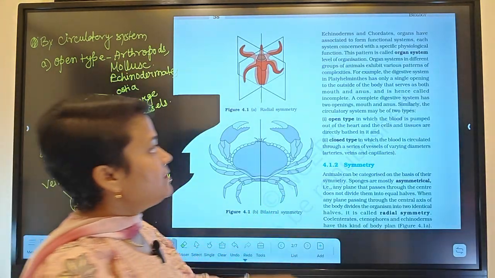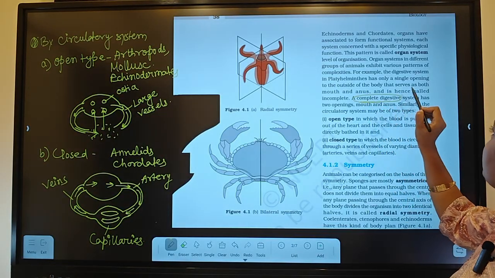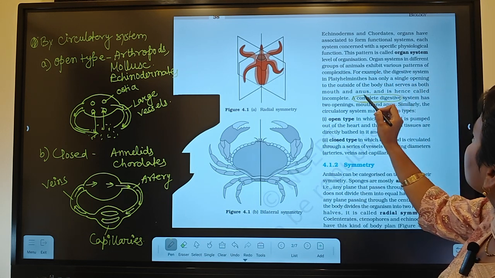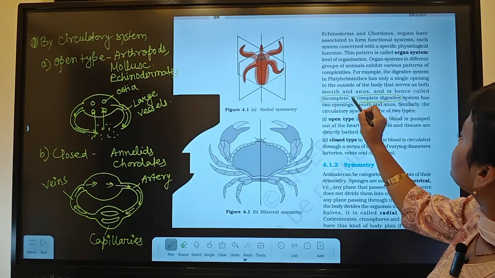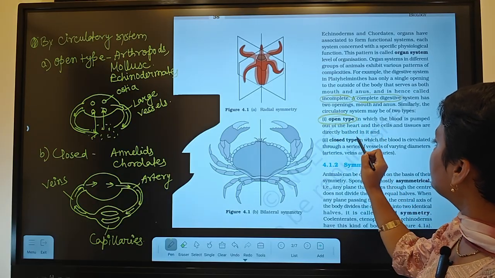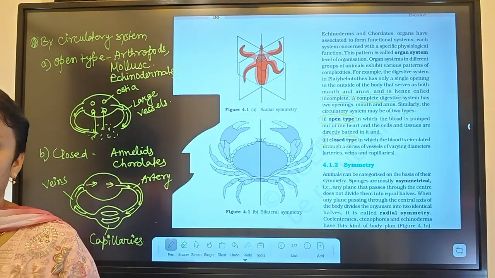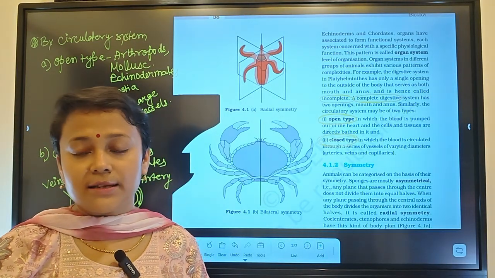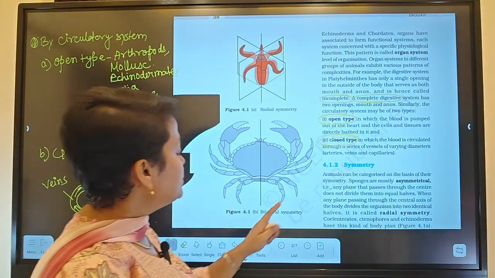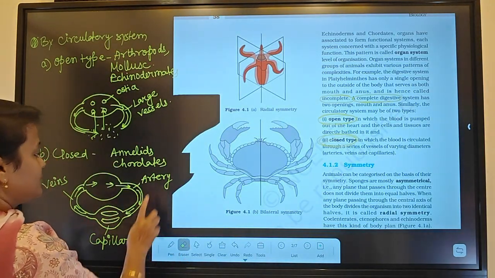So here you can read there is complete digestive system and incomplete digestive system, and in circulatory system there is open type and closed type. So this is all that is there in the NCERT. I have cleared the concept. So please revise again and again. Coming to symmetry, the next basis of classification is symmetry.